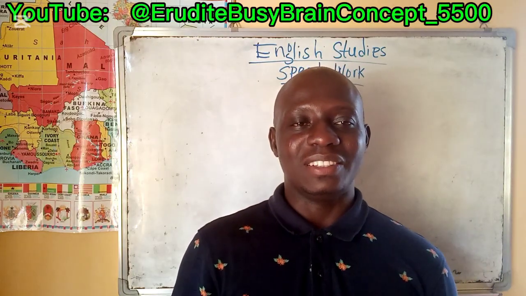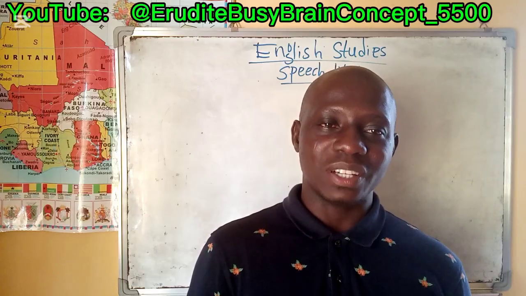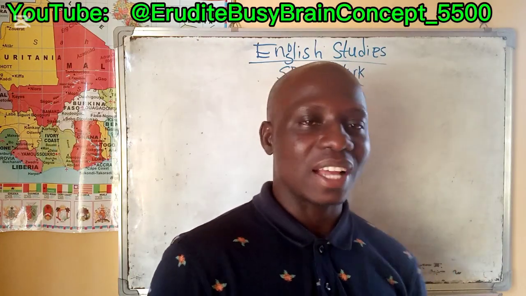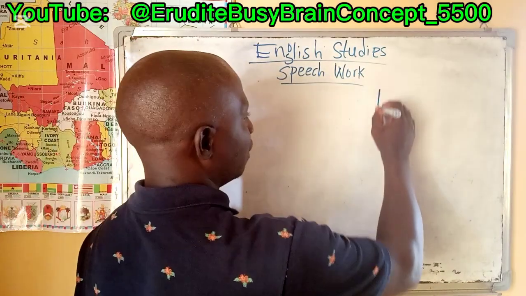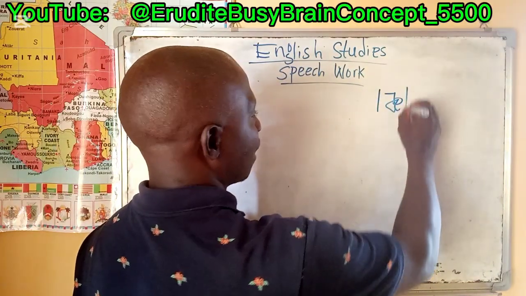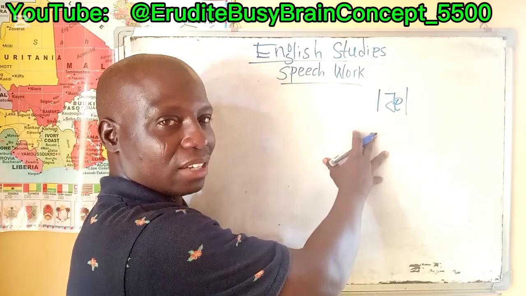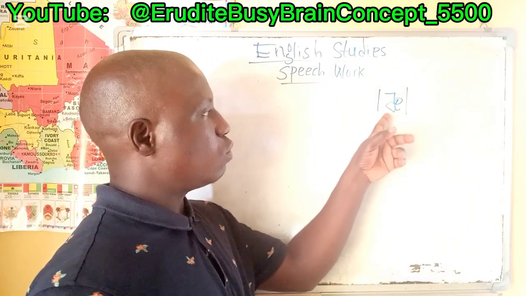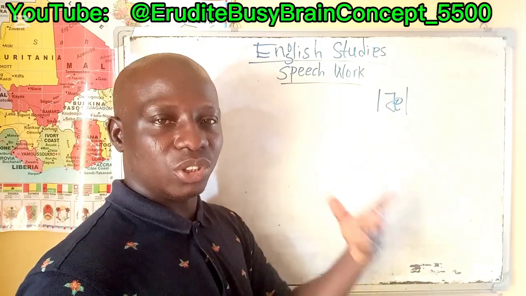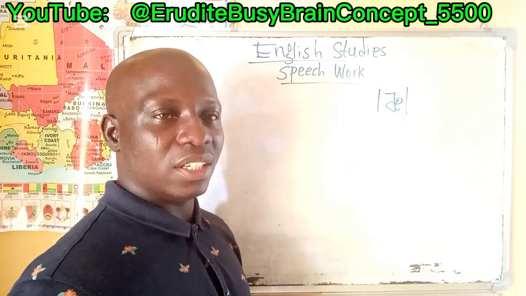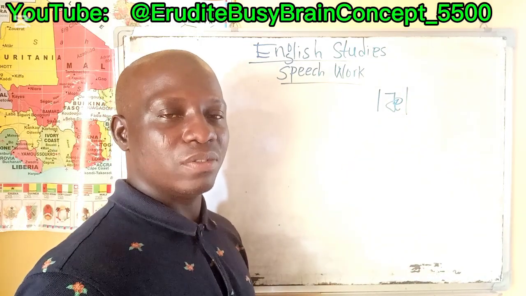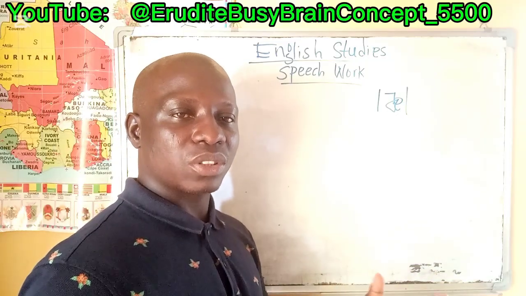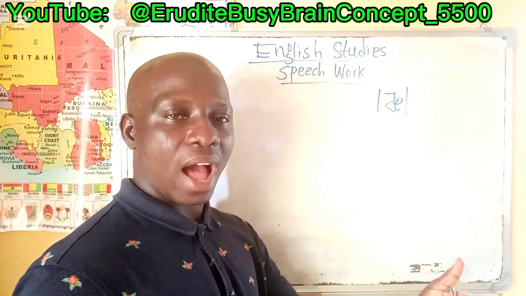We are still on the exposition of speech work. We've started the class and we'll discuss the short R sound, which is this sound. This is the short R sound. And then we talk about certain English words where this particular sound features. And then today we want to look at the long version. We talk about how we have the short R and then the long R sound.